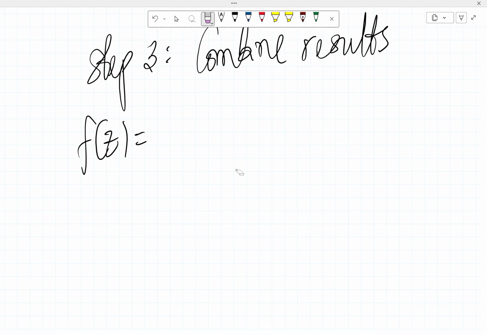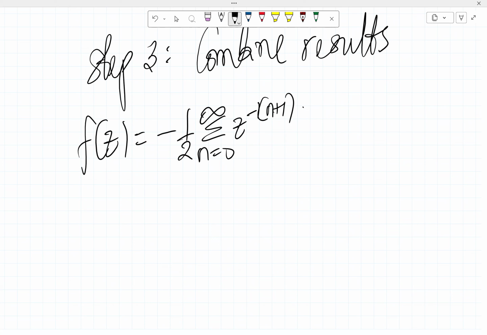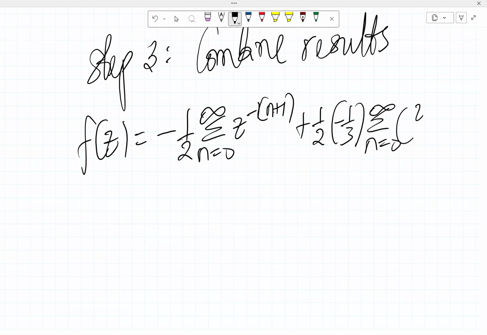So if you combine the result now, we have minus 1 over 2, summation from n equals 0 to infinity, z raised power minus n plus 1. Then all this now, plus the 1 over 2 we had before, and then minus 1 over 3 that we got later, then summation from n equals 0 to infinity for z over 3 raised power n.